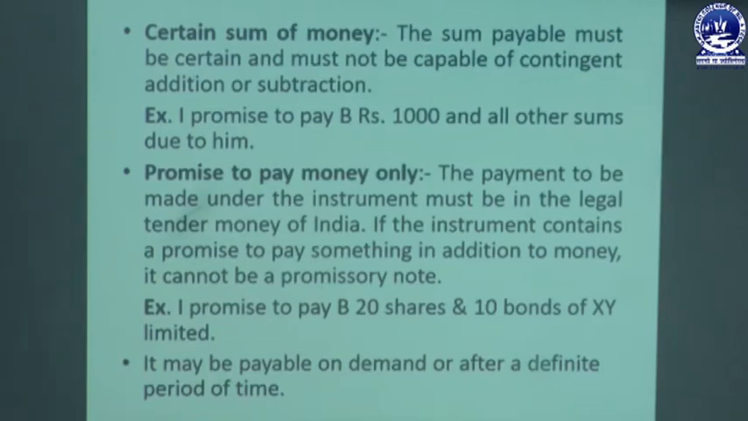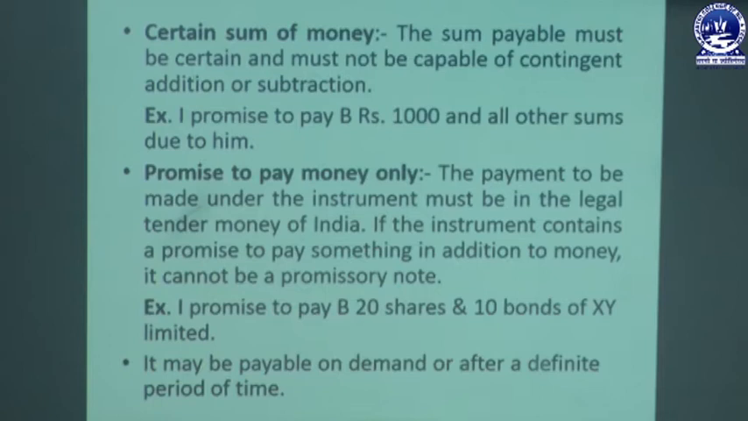Then the next point is promise to pay money only. A promissory note is one type of negotiable instrument. That means that instrument is converted into money for fulfilling a certain purpose or a certain restriction or guideline. So that is converted into money. That means the promise must be to pay money only.